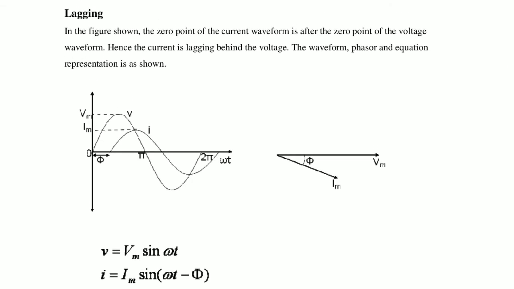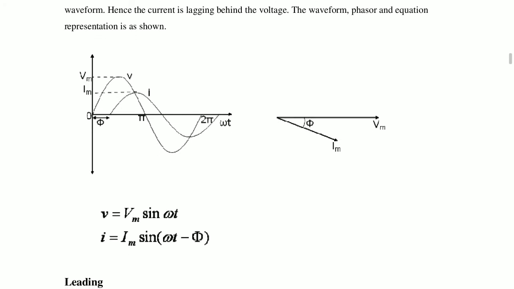Here the voltage is taken as the reference, on the x-axis. Voltage is taken as the reference Vm, and the current is lagging by a certain phi angle, projected from the 0. So here is the phasor diagram, Vm and Im. Im is lagging by phi angle behind the Vm.